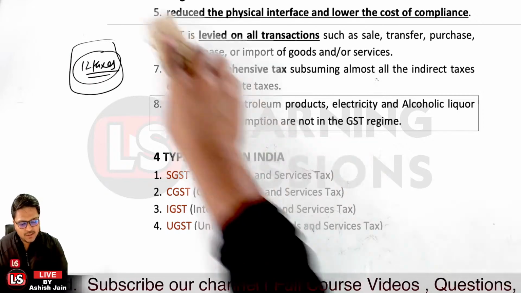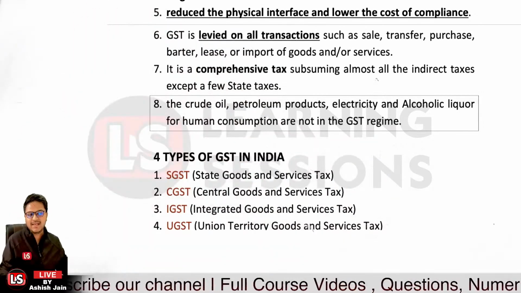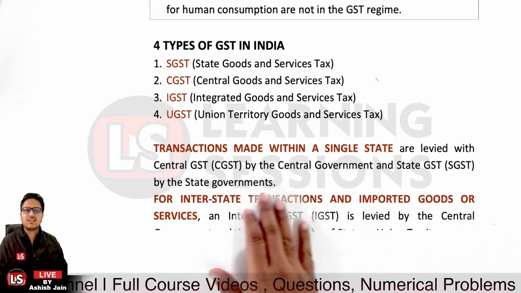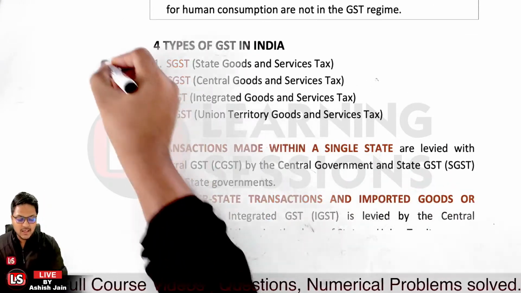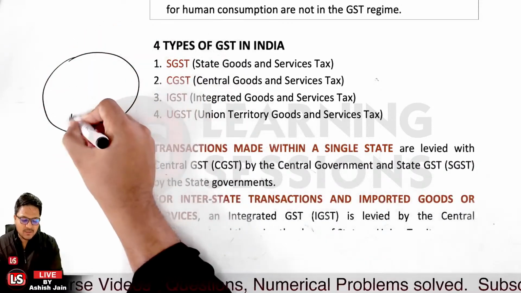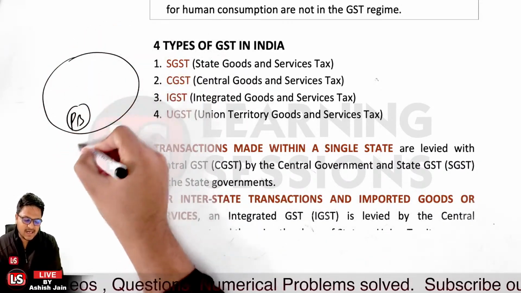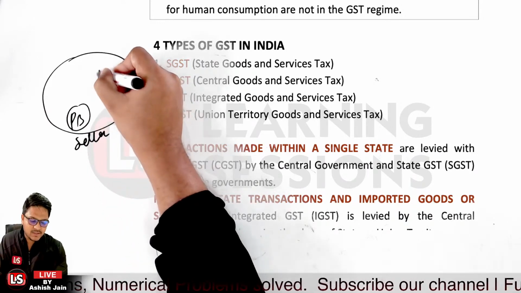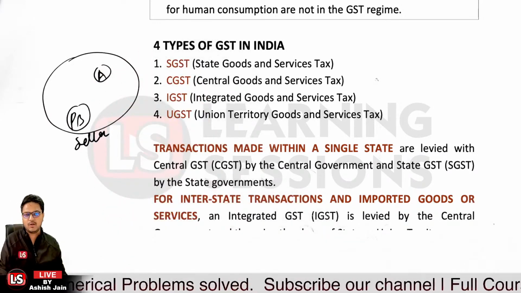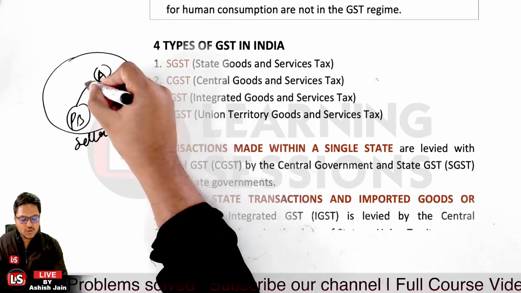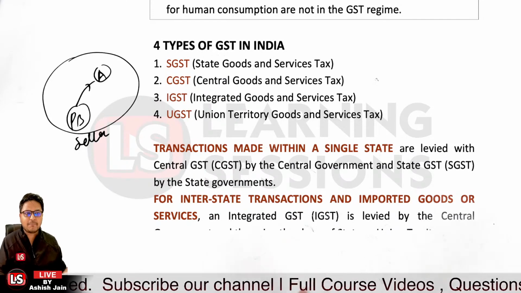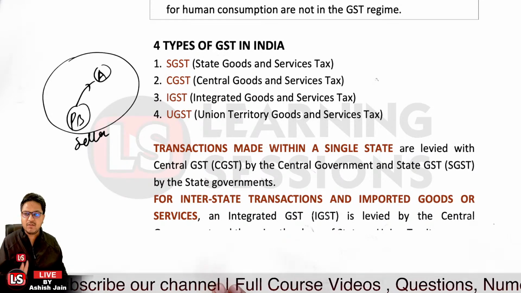Now let me quote an example. Let's take the case first of all of a transaction made within a single state. If I am residing here in Punjab and I am the seller, and the buyer, person A, is also from Punjab, and I have sold goods or rendered services to person A, then there will be 2 components.